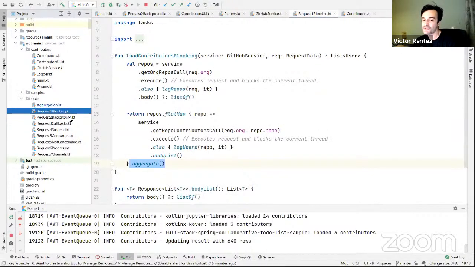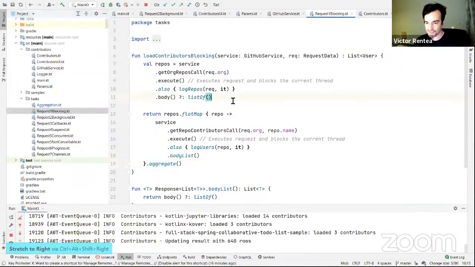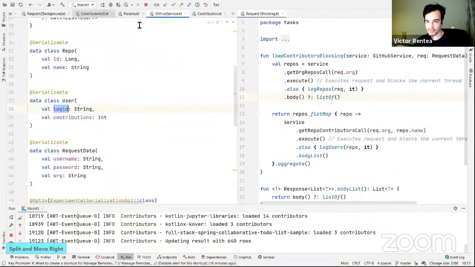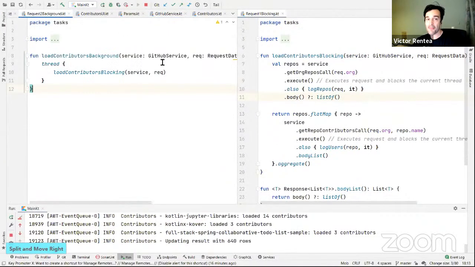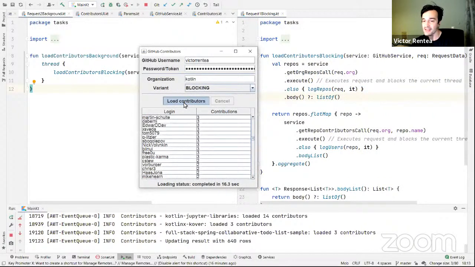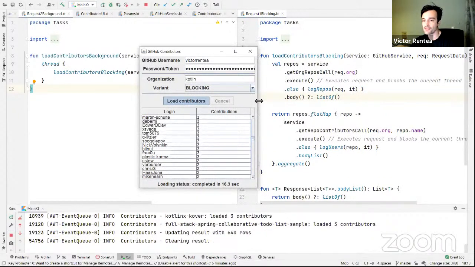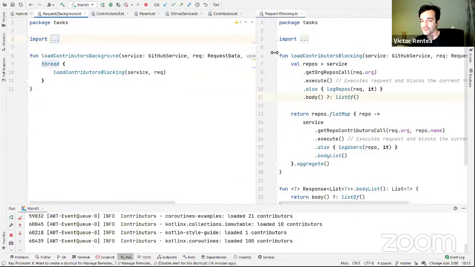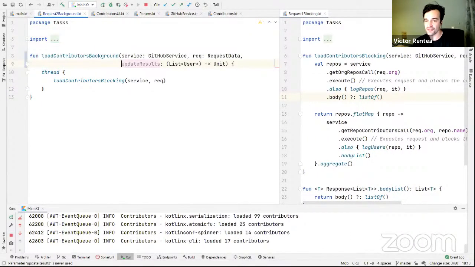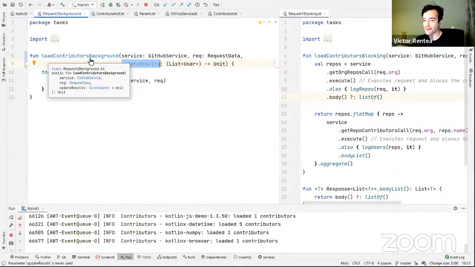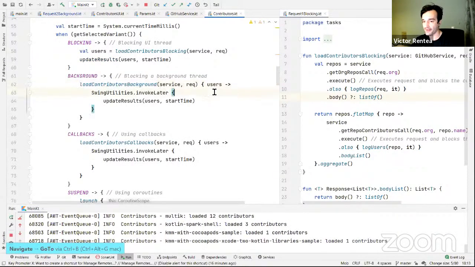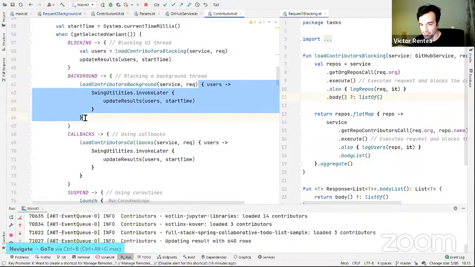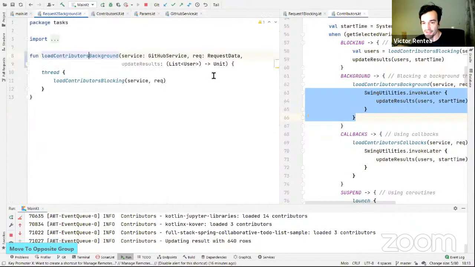What does it mean to do it in background? Let me just take a second to split the screen. Perfect. And background. Background means that I should not hang the UI while I'm loading the users. This should not happen anymore. Now, the first solution to that was to pass a callback. Now, this loadContributorsBackground is passed a callback. This is the lambda, this is a callback which is passed. Look at the code in here.